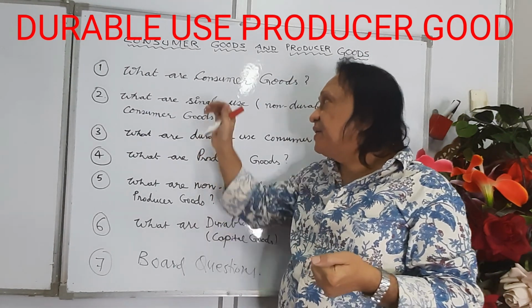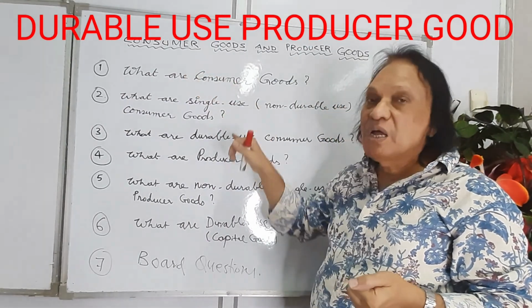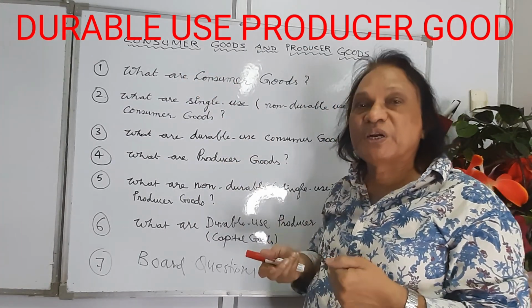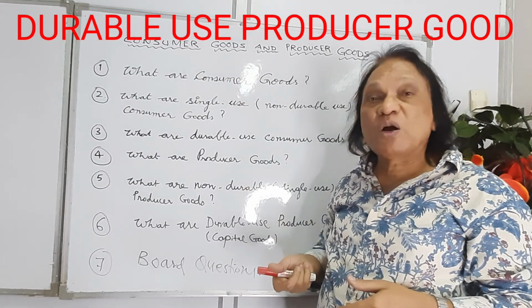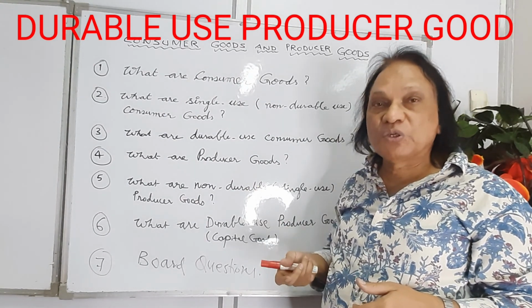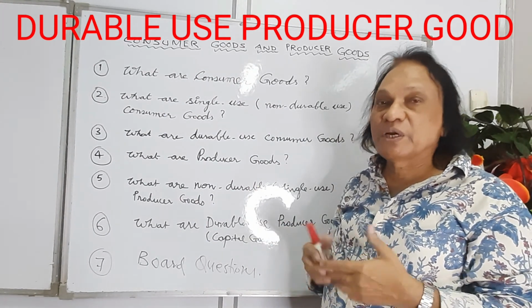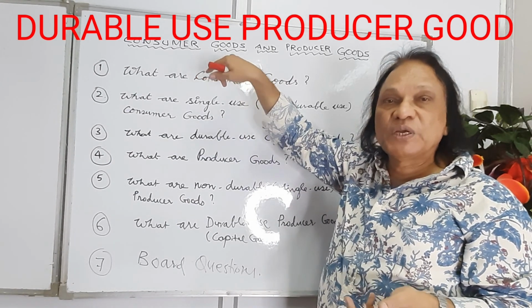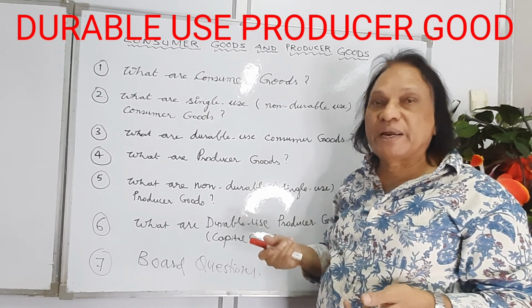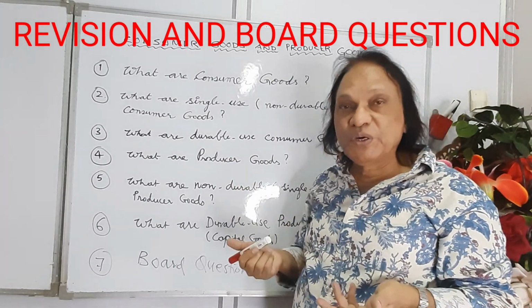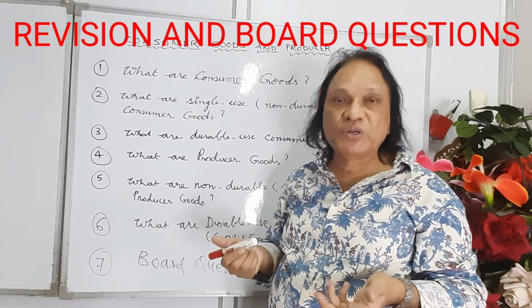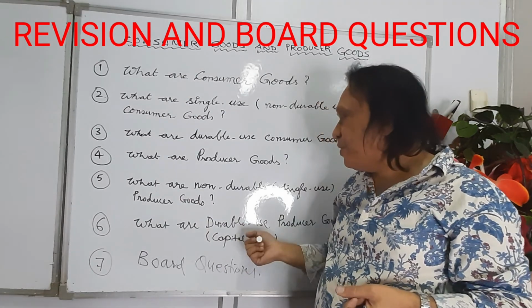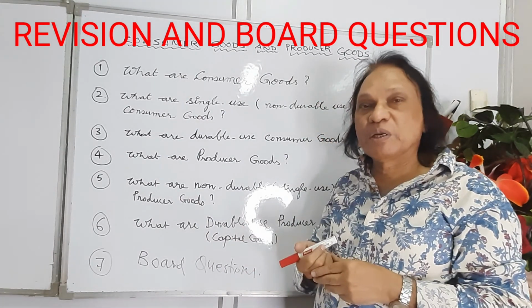So basically, consumer goods are meant for consumption and producer goods are for further production. Consumer goods are used by households and producer goods are used by the firms. Of course, the classification is the same. You have single-use consumer goods and durable-use consumer goods, and you have single-use producer goods or non-durable use producer goods, and you have durable use producer goods or capital goods.